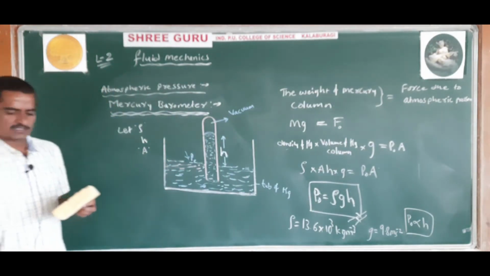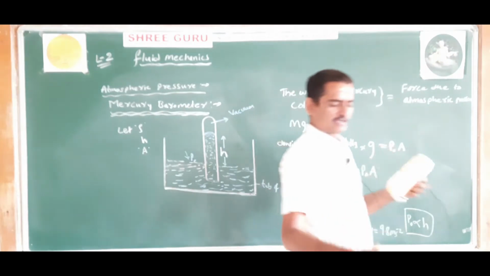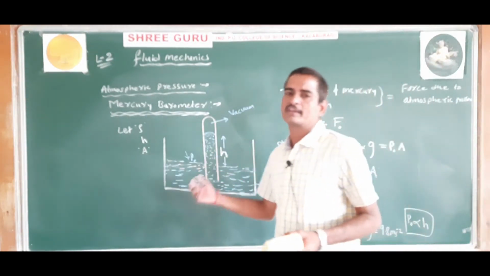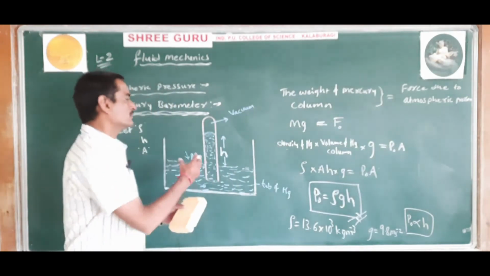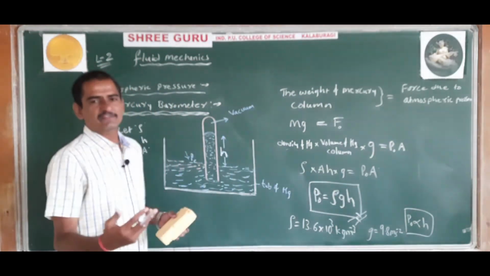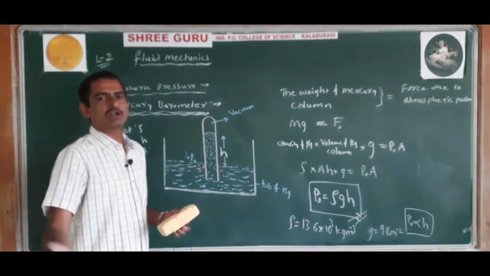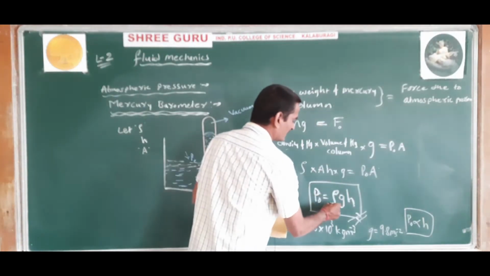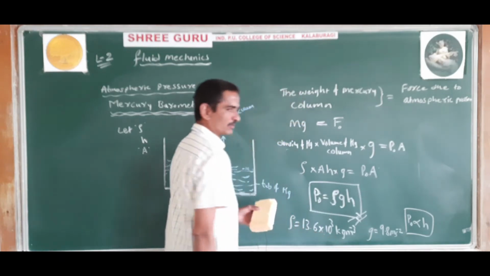Now one interesting question is, why is only mercury used in this mercury barometer? Why not water? Why can we not use water or any other thing? You can use any other liquid or any other gas. But if you use any other liquid, say water, the density of water is very low. The density of water is less compared to mercury.